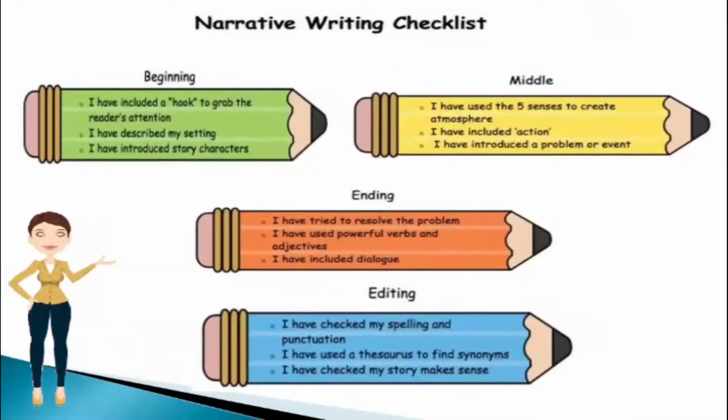Now let's talk about the narrative writing checklist. Whichever kind of paragraph you write, children, this checklist equally applies to all types of paragraphs. But as these are generally stories, I'm specially talking about the narrative writing checklist. In the beginning, check whether I have included a hook to grab the reader's attention. A hook means some catchy phrase or catchy point or a quote that grabs the attention of the reader. Whether I have described my setting, the setting of my story. Whether I have introduced the story characters.